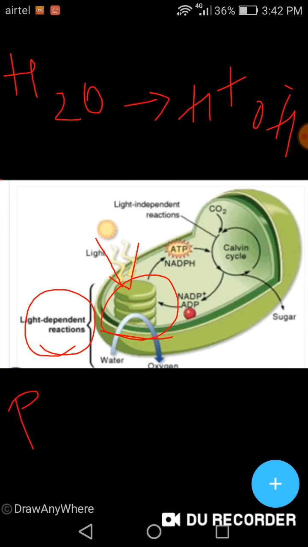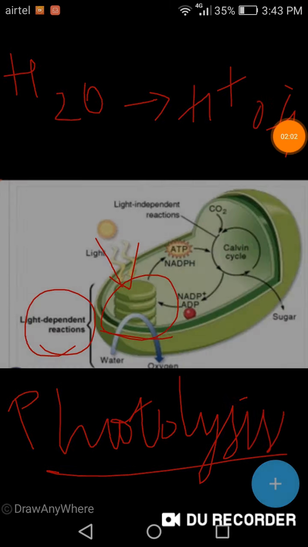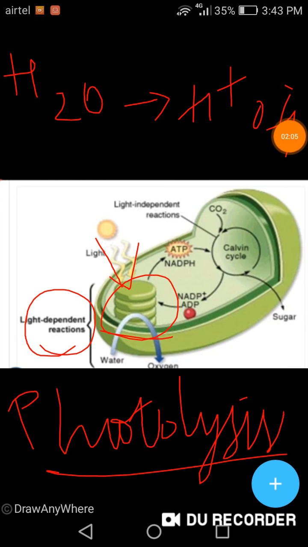What is it called? Photolysis reaction. Photo means light, lysis means breaking. So light is breaking the water molecule, hence it is called photolysis reaction, and also it is called Hill reaction because this reaction was discovered by Robert Hill.